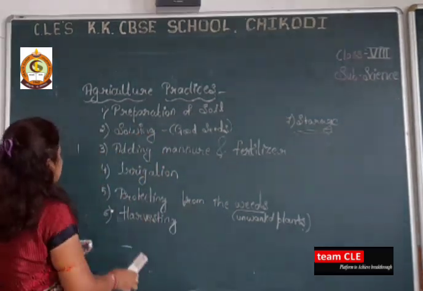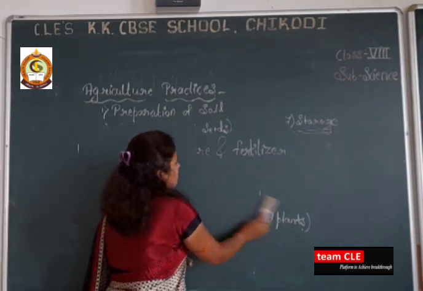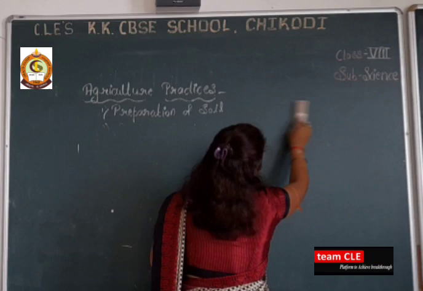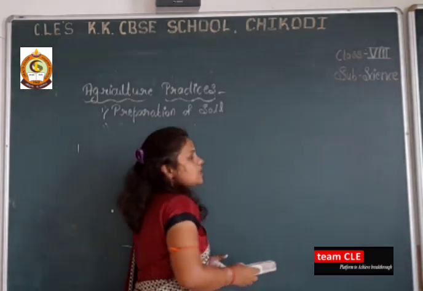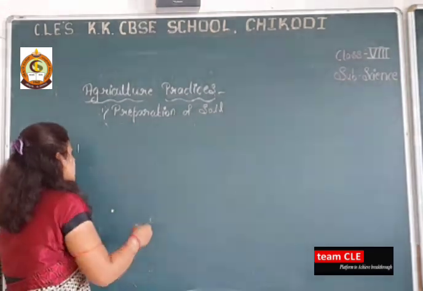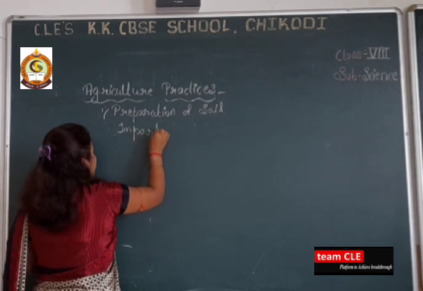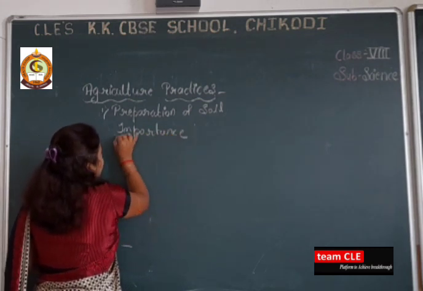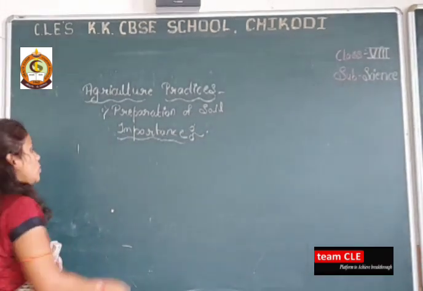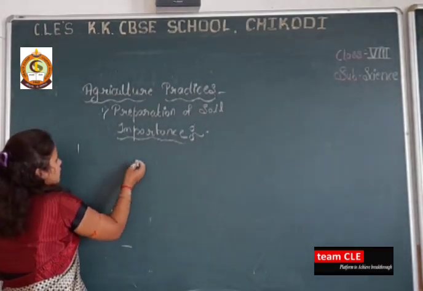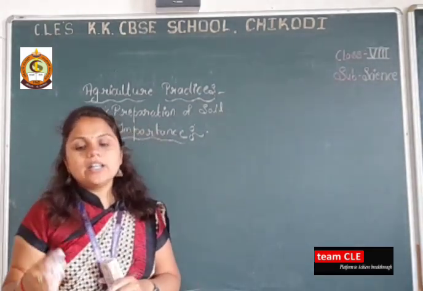So the first one we will discuss here is the preparation of the soil. When we are preparing, the first step, what is the need of preparation of the soil? So let's discuss the importance. Here we are doing the loosening and tilling of the soil. What do you mean by the loosening and tilling of the soil?